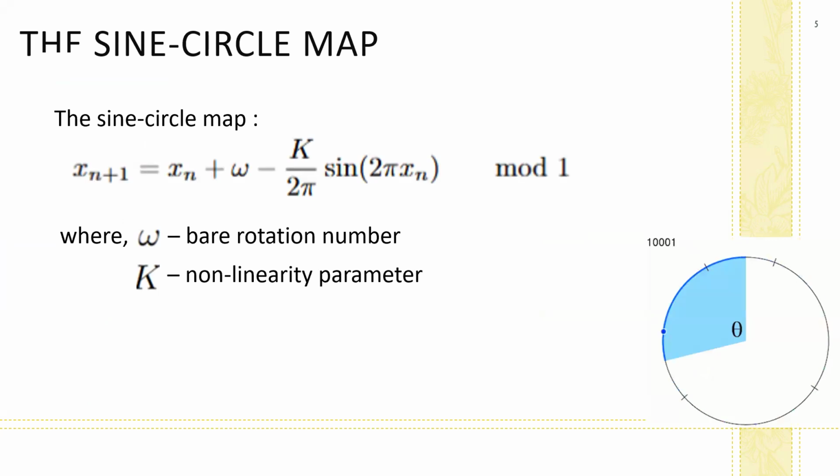This is the sine circle map, and as we can see, it has two parameters, omega and k. Omega is the bare rotation number, which means that omega will be the rotation number of the map in the absence of the nonlinear sine term, and k determines the strength of the nonlinear term.